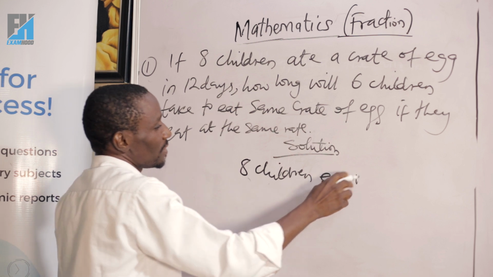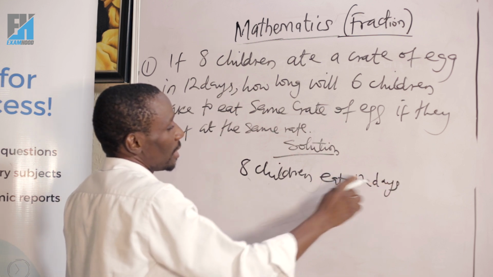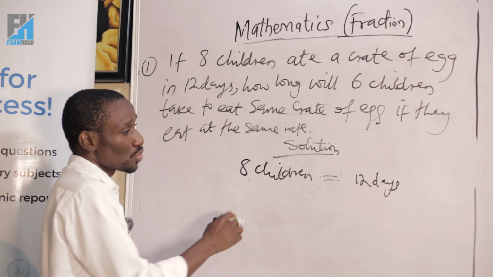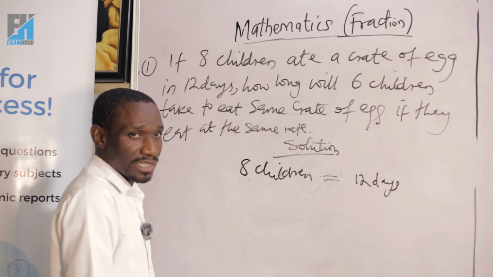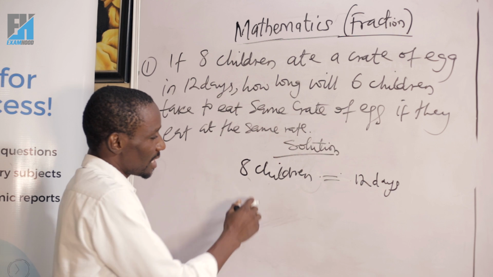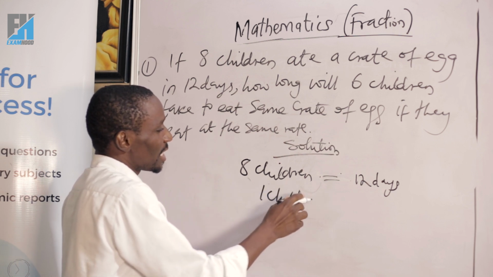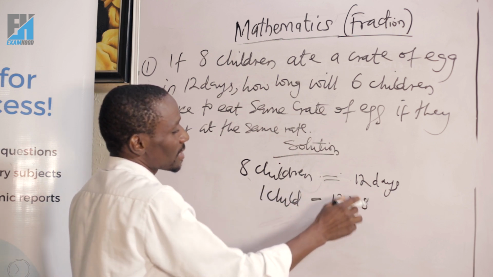12 days. 8 children for 12 days. So one child will eat for how many days? If one child is eating that crate of eggs, it will take a longer time. That's one child will eat that crate of eggs for 12 times 8.